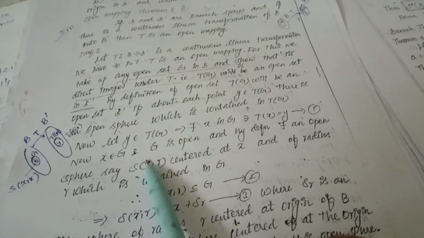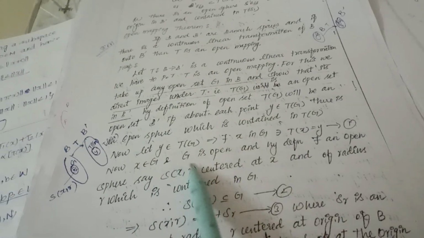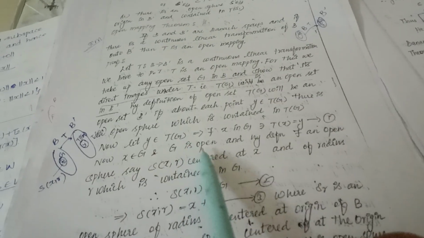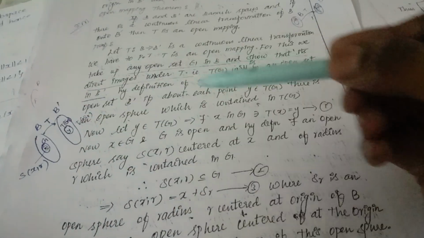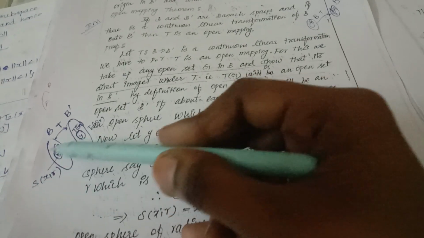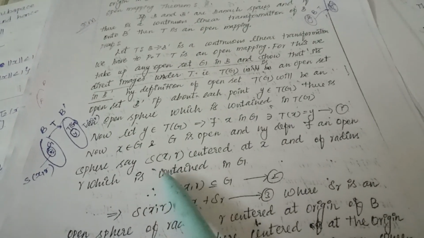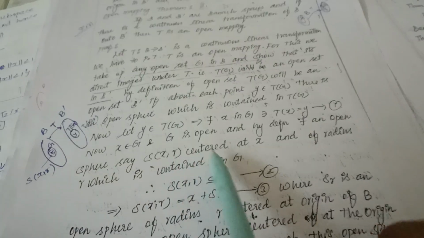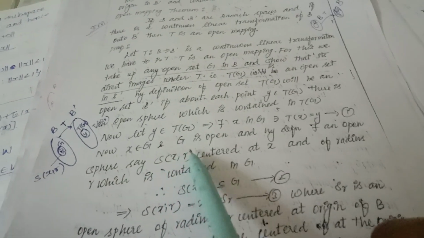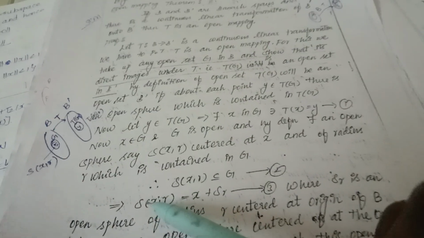Now x belongs to G, and G is open. By definition there exists an open sphere, say S of x comma r, centered at x with radius r, which is contained in G. This can be written as S of x comma r contained in G.